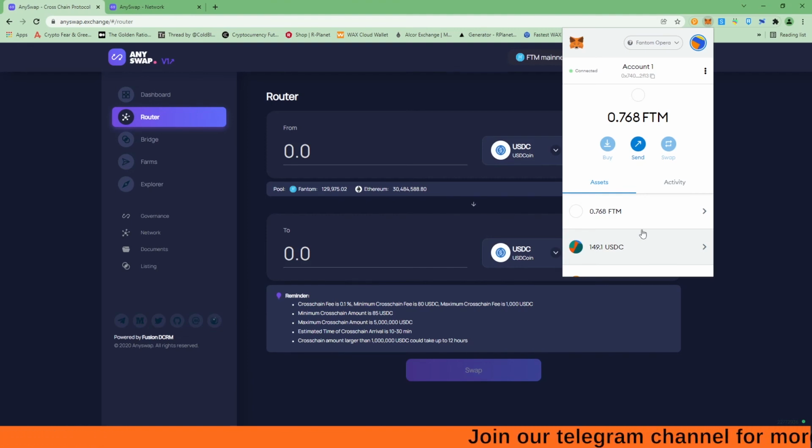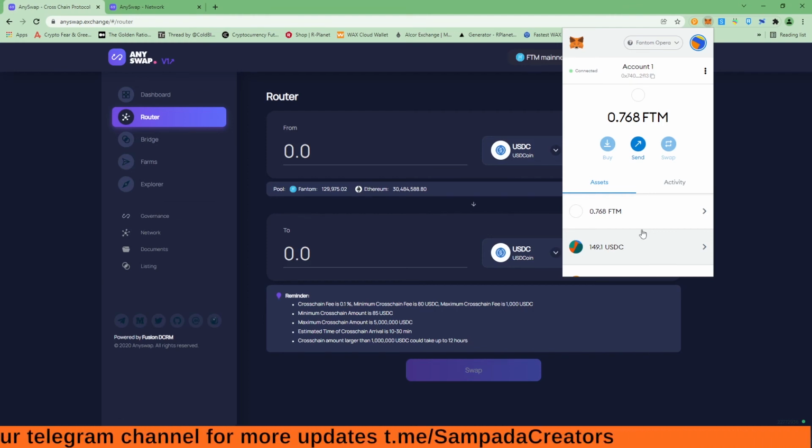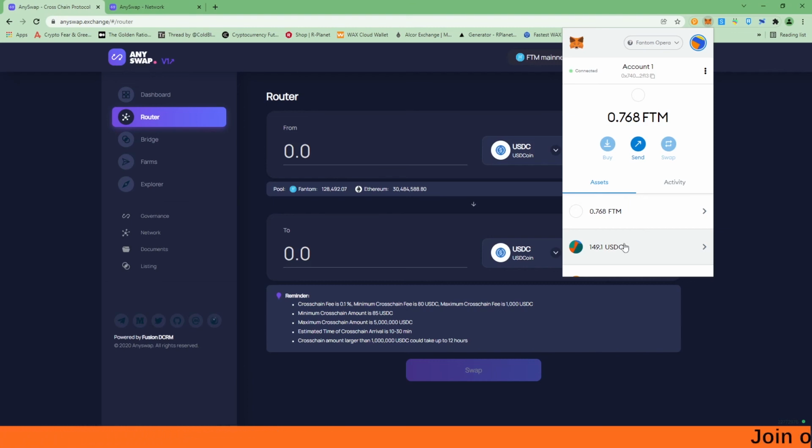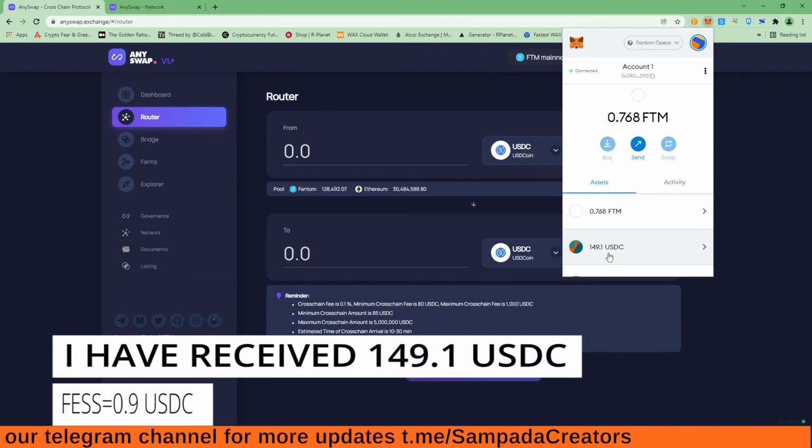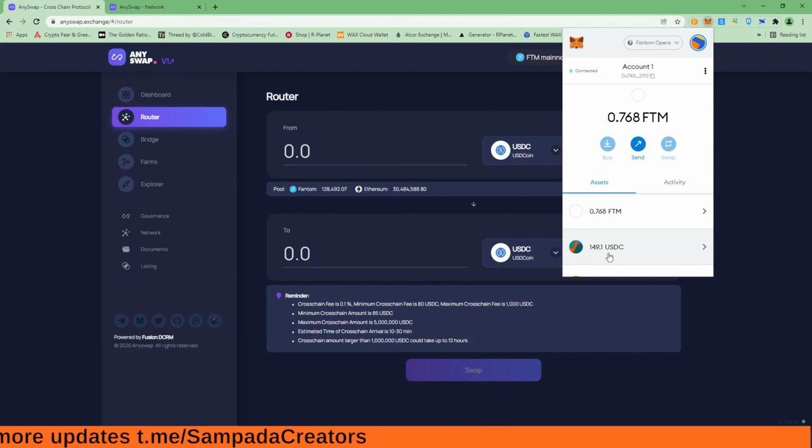So this is how we can switch our tokens from one chain to another. Right now I have switched my USDC from the BSC chain to the Phantom chain, and I have received those USDC. And also please note that I have received 149.1 USDC, right? There has been a fee of about 0.9 USDC which it cut, right? This is how the AnySwap bridge makes money, right?